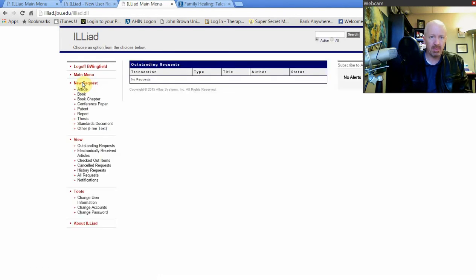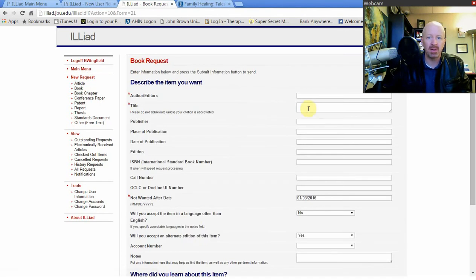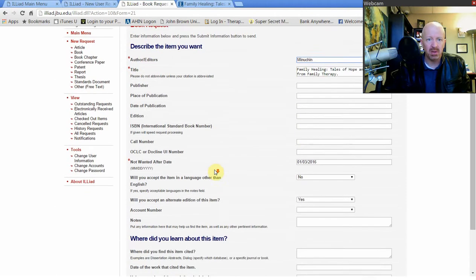So I'm going to log into mine, if I can remember my password. Looks like I did. And I'm going to request this book that I just found. I copied the title so I can Control V and paste it. I don't have to retype that. I can type in Minuchin. All I need is the starred things.